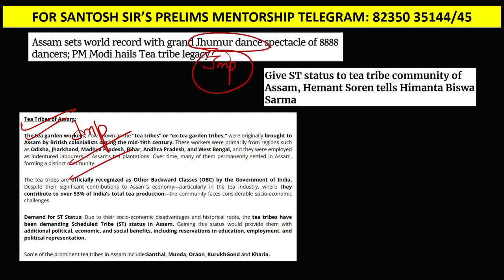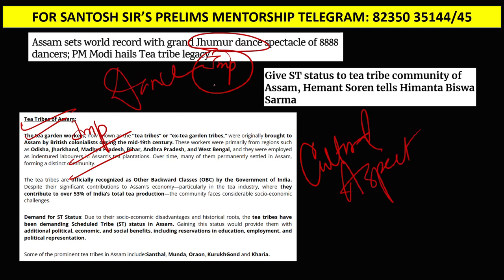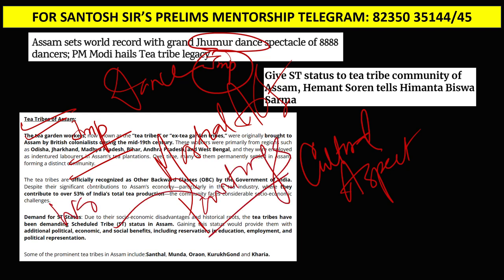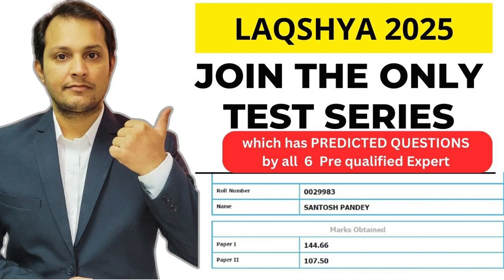So like this, if you come across in The Hindu newspaper the cultural aspects of tribes, like dance, Jhumur dance, or there are other things also, martial arts, or paintings of tribes, Warli painting. So these are very popular in the UPSC. I have prepared an entire list of tribal art forms which can be asked in the prelims examination. In my test series, I am including all of them.